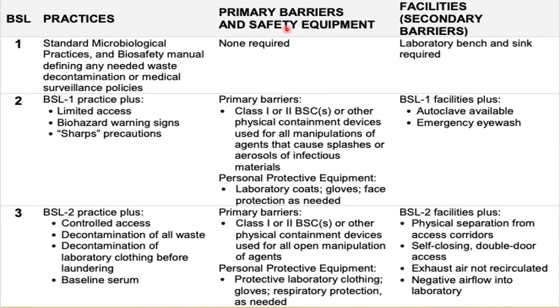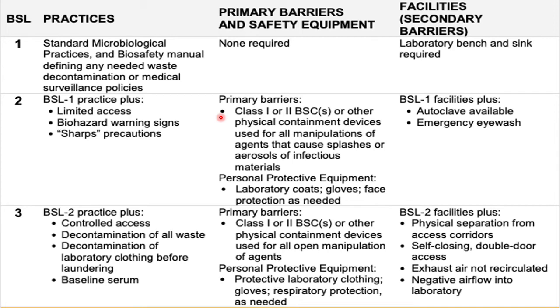Also, under the primary barriers, we see the use of biosafety cabinets that begin here. So generally a class 1 or class 2 biosafety cabinet or BSC is used in a BSL-2 facility.